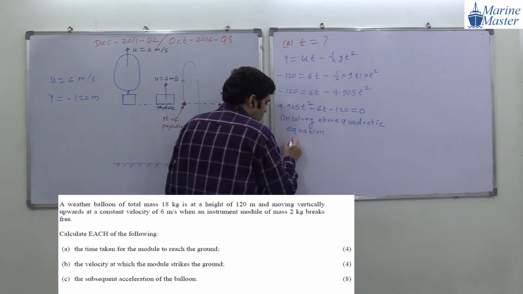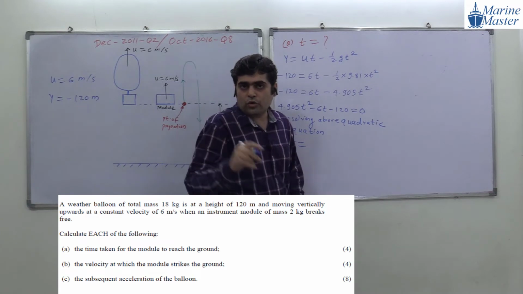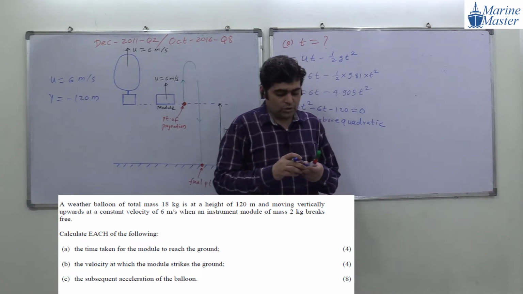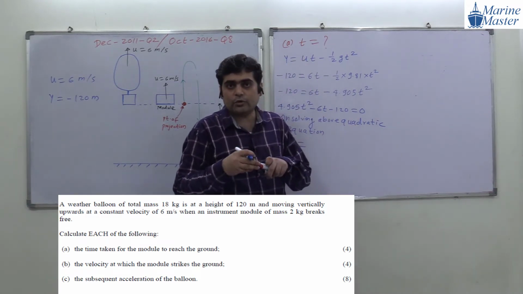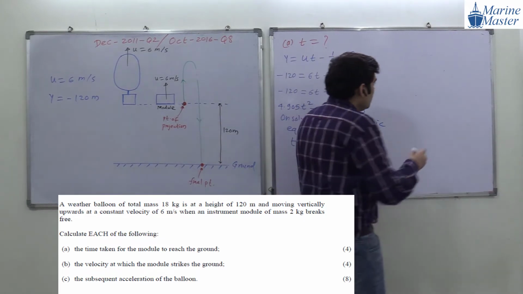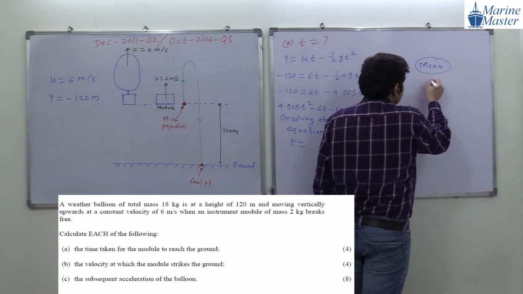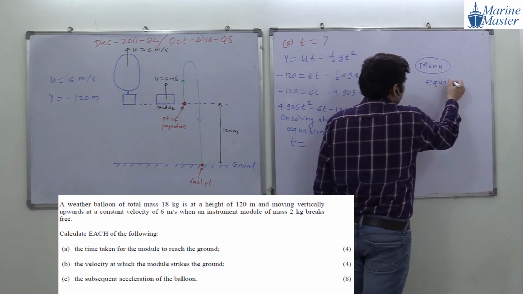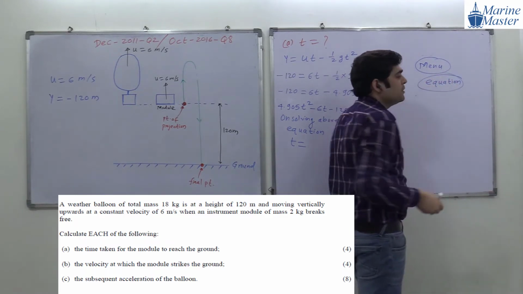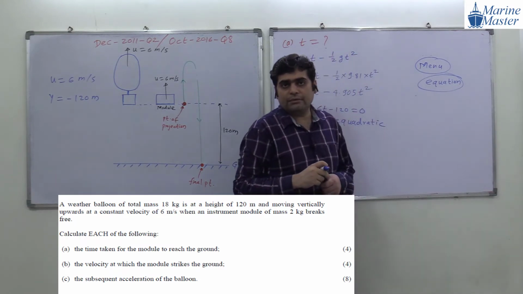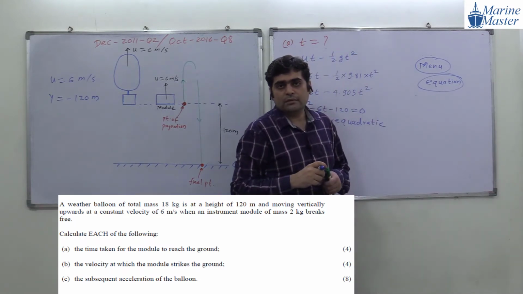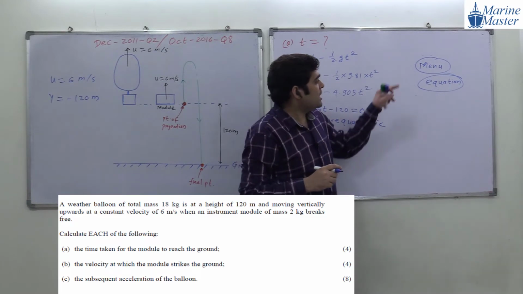Now go to the menu of your calculator. In the menu, select equation.